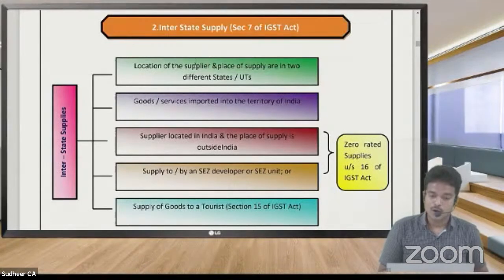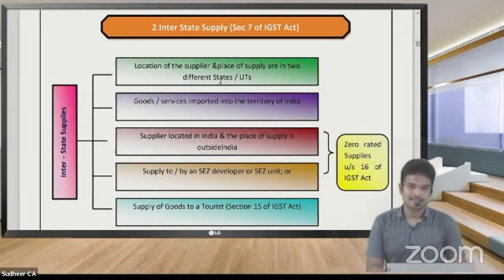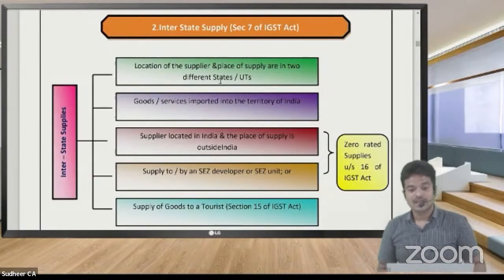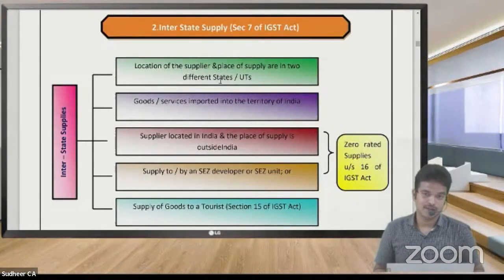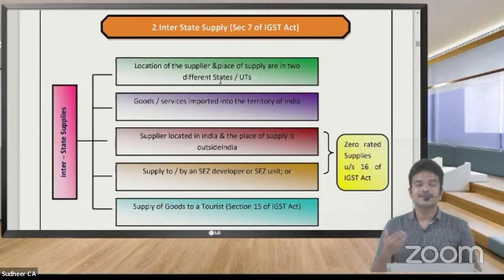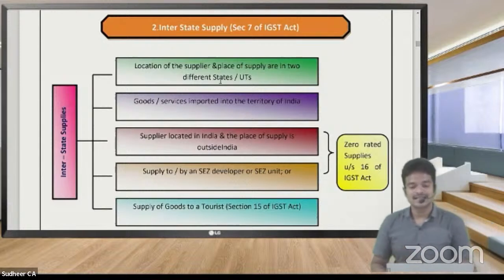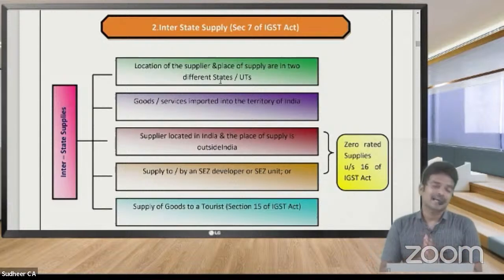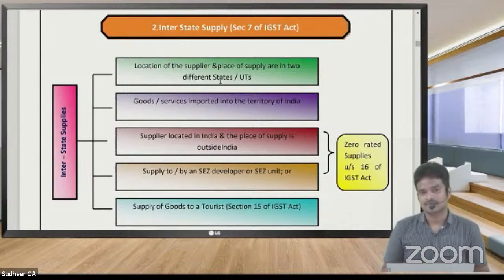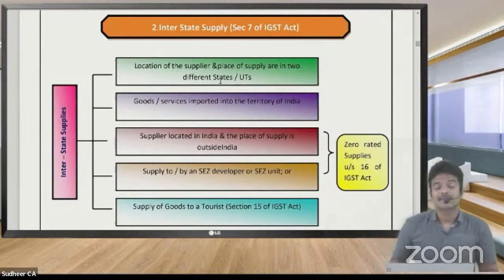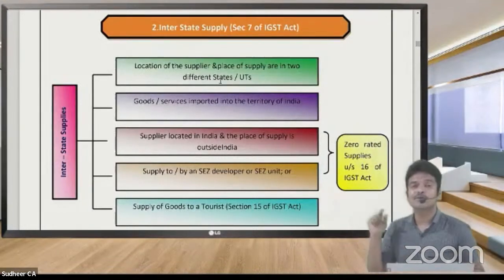Number 1, location of the supplier and place of supply are in 2 different states. The supplier is in one state, whereas for place of supply, we should not say that the recipient is in another state. What we need to compare here is place of supply. Time of supply and place of supply we are going to discuss completely in the next session. For every activity, for example, goods supply, what is the place of supply in case of a goods transaction? The place where the movement of goods terminates.